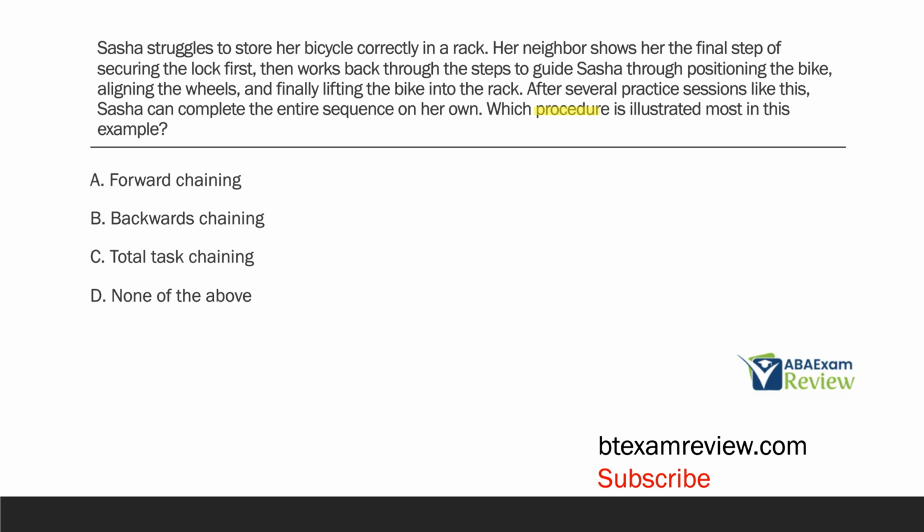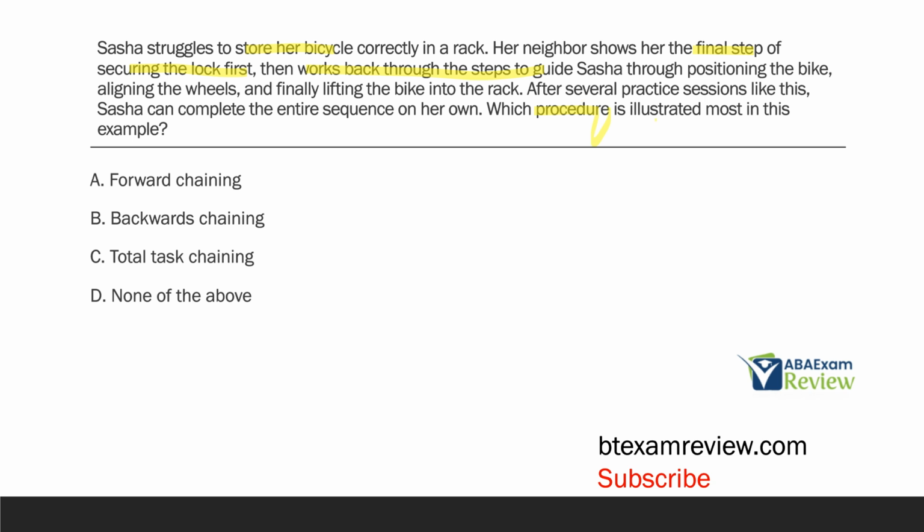So we have a procedure question, and with procedure questions, we want to think about how are we teaching, what strategy we're using, what are we doing? We know Sasha wants to store her bicycle in the rack. The neighbor shows her the final step of securing the lock first. So immediately when I read shows final step first, I'm thinking backwards chaining. That's exactly what we're doing. We're starting with the last step first and then working backwards through the rest of the steps. So then the neighbor shows Sasha how to position the bike, align the wheels, and lift the bike into the rack. So the neighbor starts with the final step and then works backwards through the steps.